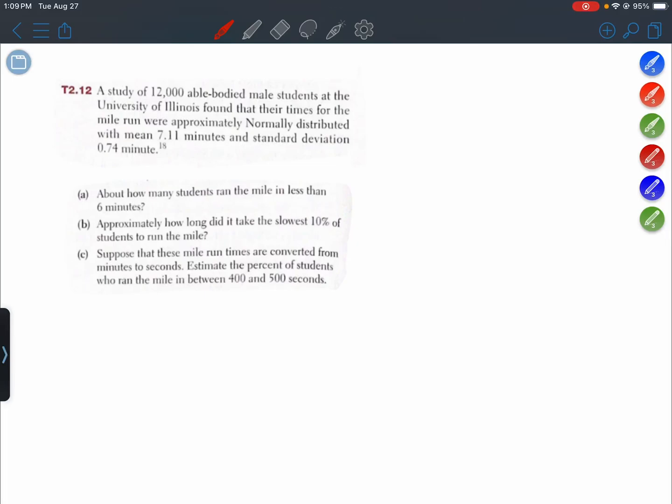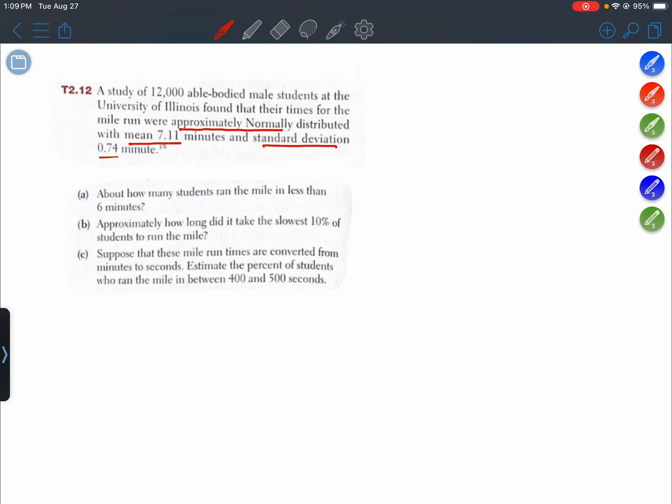T2.12. A study of 12,000 able-bodied male students at the University of Illinois found that their times for the mile run were approximately normally distributed with a mean of 7.11 minutes and a standard deviation of 0.74 minutes. Part A: about how many students ran the mile in less than 6 minutes?